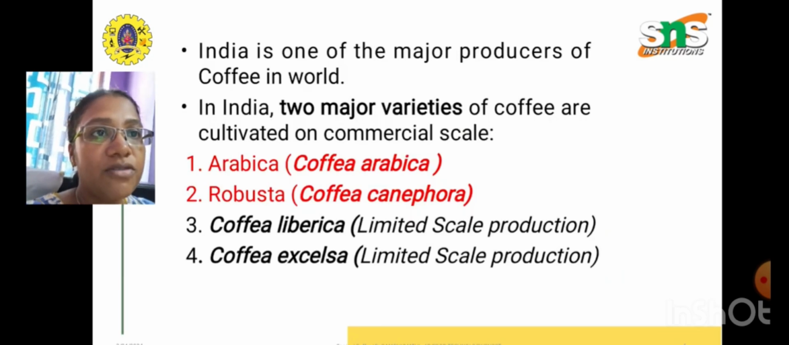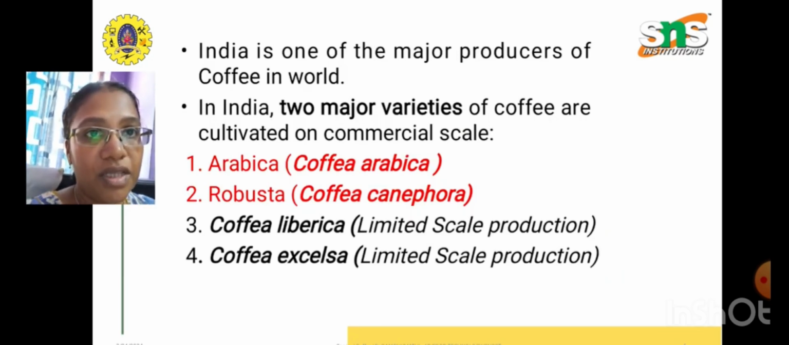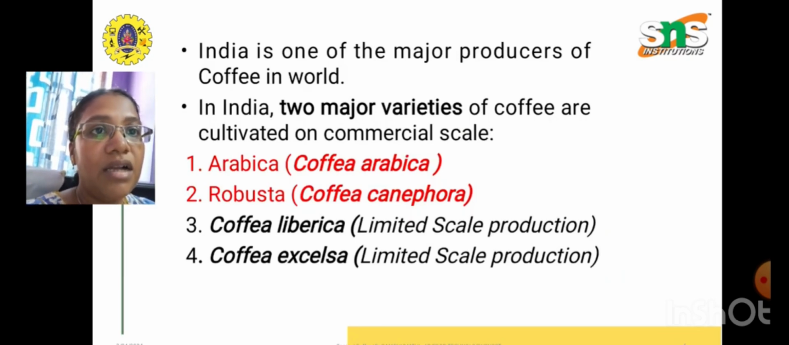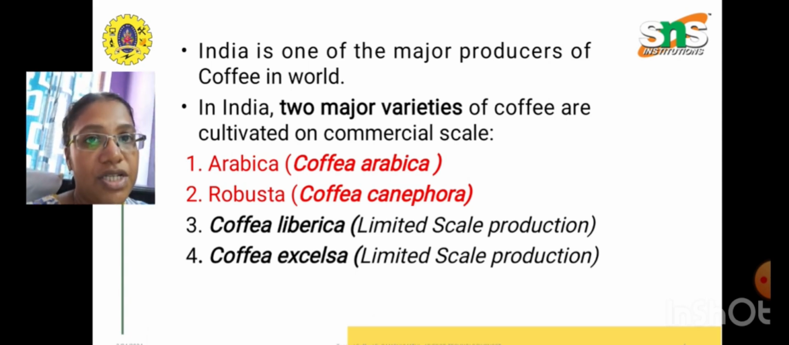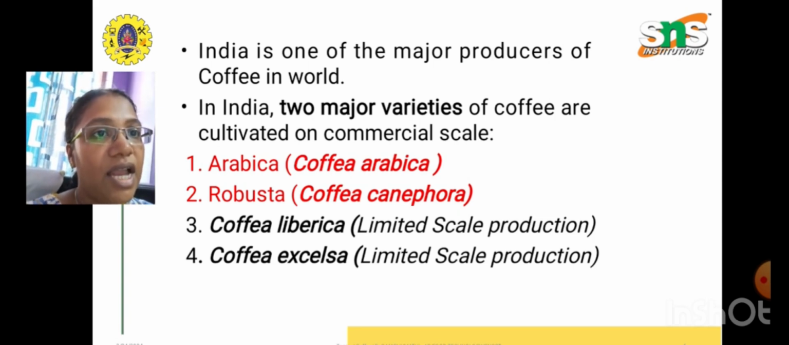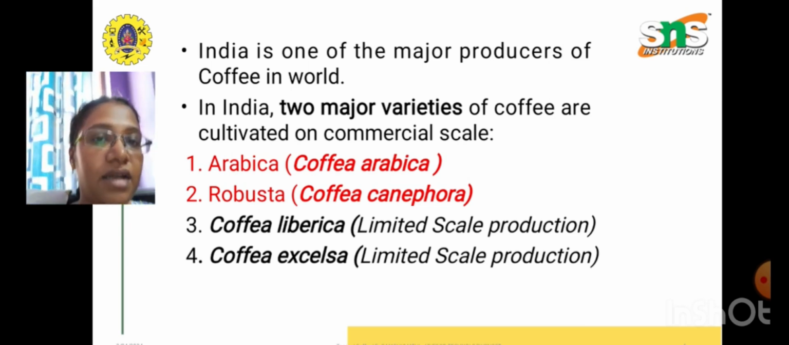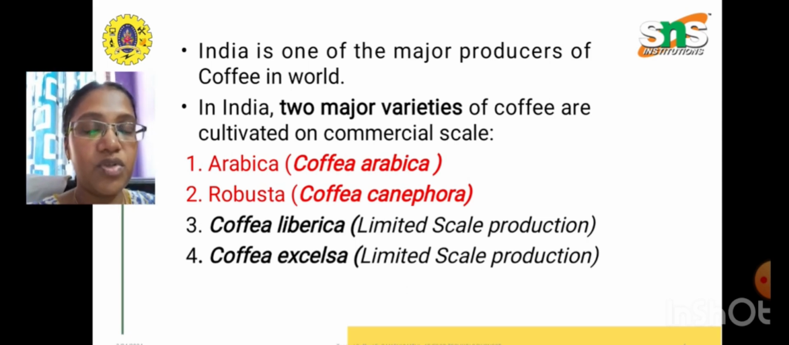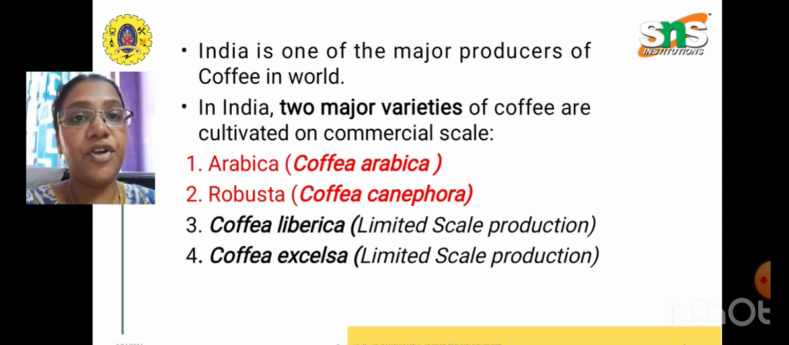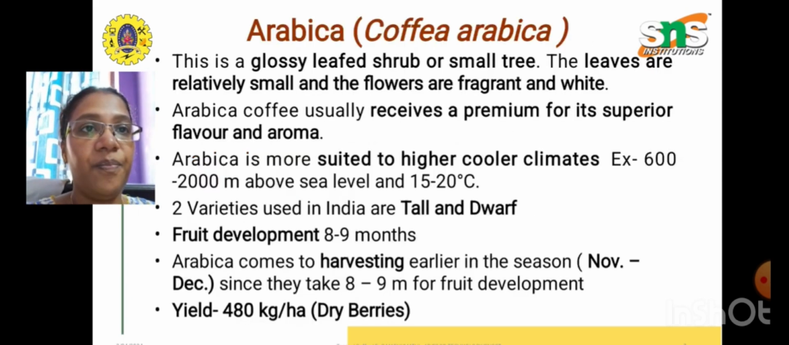India is one of the major producers of coffee in the world. In India, two major varieties are cultivated on a commercial scale: Arabica and Robusta, that is coffee Arabica and coffee Canephora. Coffee Liberica and coffee Excelsa are also major varieties, but they are produced only on a limited scale.